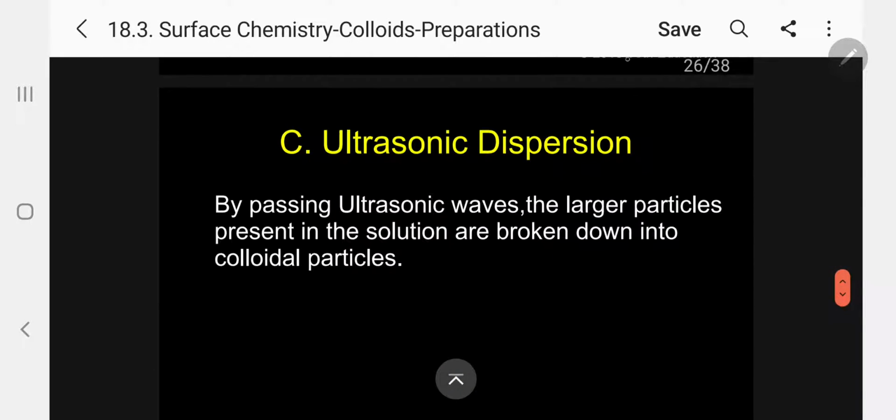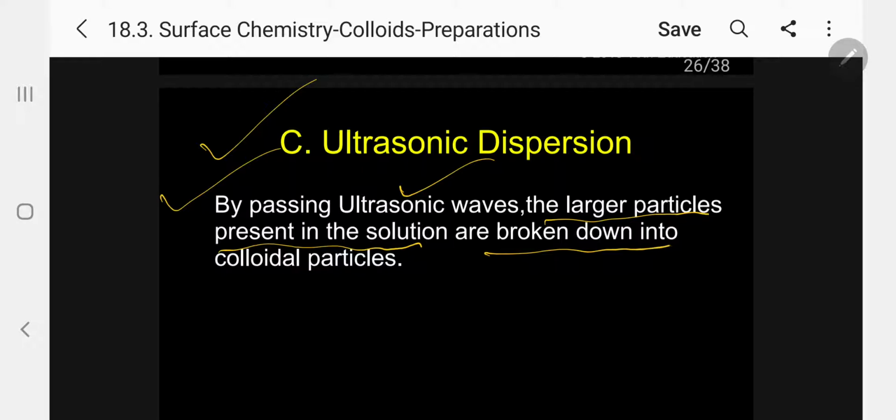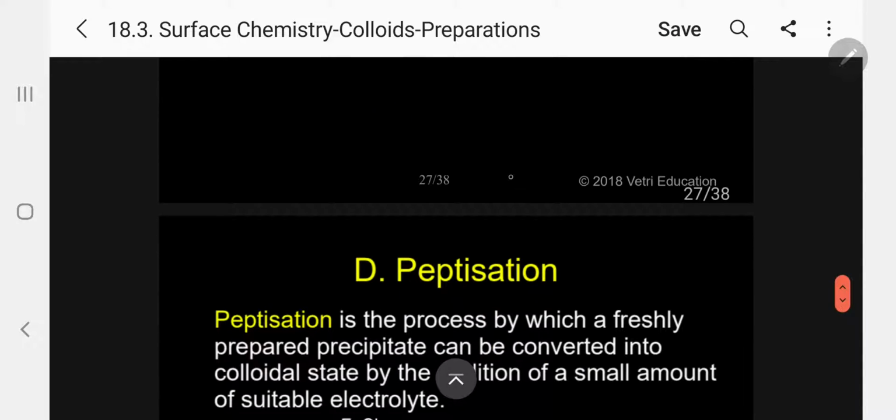Kindly follow. The third is ultrasonic dispersion. This is very, very simple. By passing ultrasonic waves, larger particles present in the solution are broken down into colloidal particles. By sound, the larger particles will be broken into small colloidal particles. This is called ultrasonic dispersion.